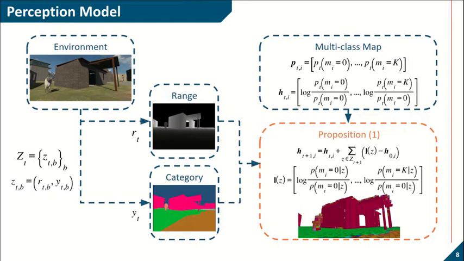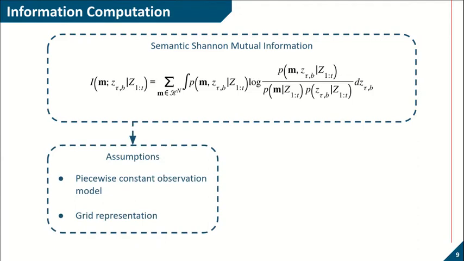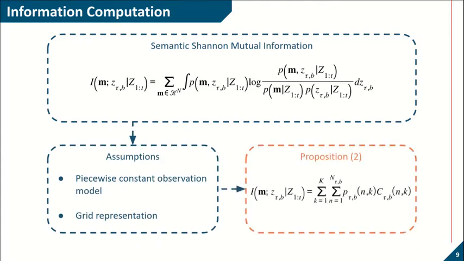Now we present our second contribution. This is the general formula for the mutual information between a multi-class map and a single array of range category observation. Assuming a piecewise observation model operating over a grid representation for the map, we derive the following closed-form formula for the semantic mutual information. For detailed descriptions of P and C, please refer to the main text.